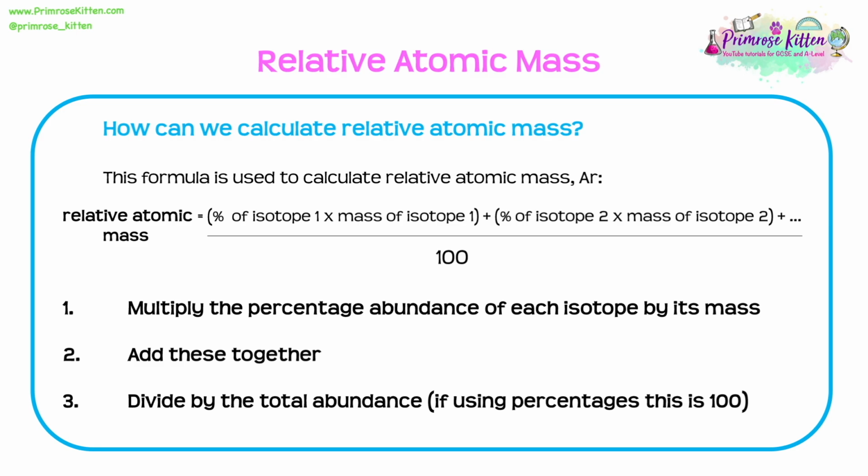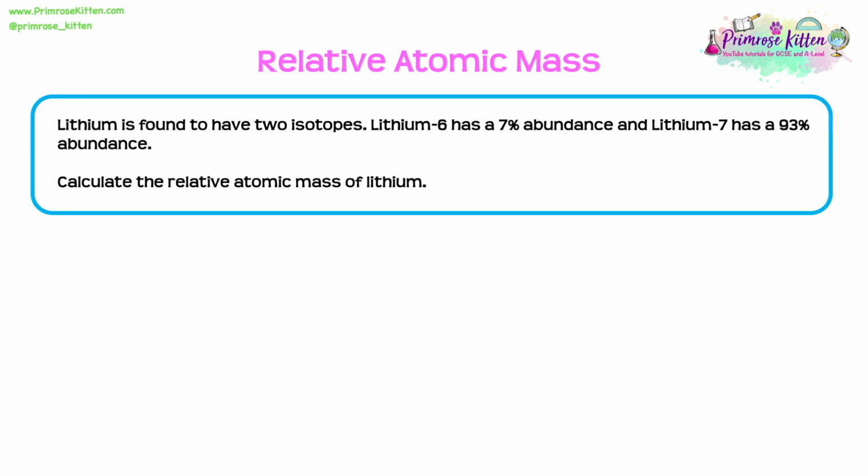So the three steps we're using are: 1, multiply the percentage abundance of each isotope by its mass; 2, add all of these together; and finally 3, divide by that total abundance. So if we're using percentages, that is of course going to be 100. Let's have a look at an example here.